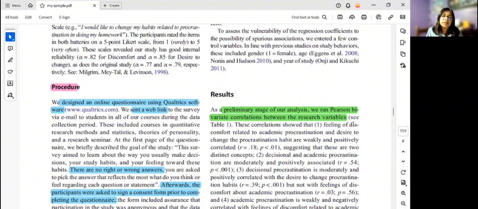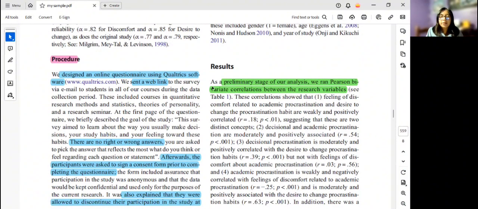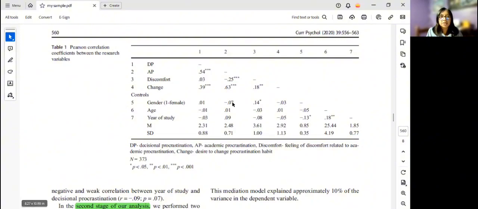So in the results, we are going to explain or present all the data gathered and analyzed through pictures, tables, or figures. Here, the authors present that at a preliminary stage of the analysis, they ran Pearson bivariate correlations between the research variables, and they start explaining how they did that. They present a chart or a table with the Pearson correlation.